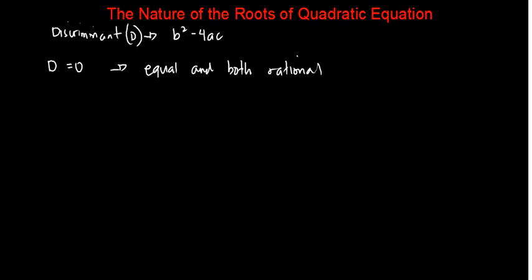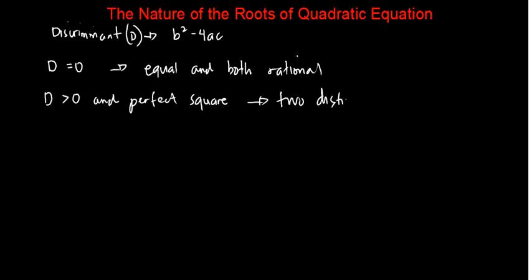Now, what if the discriminant is greater than 0 and that discriminant is a perfect square? What will be the nature of the roots? When your discriminant is greater than 0 and also a perfect square, there are two distinct real roots and they are rational.